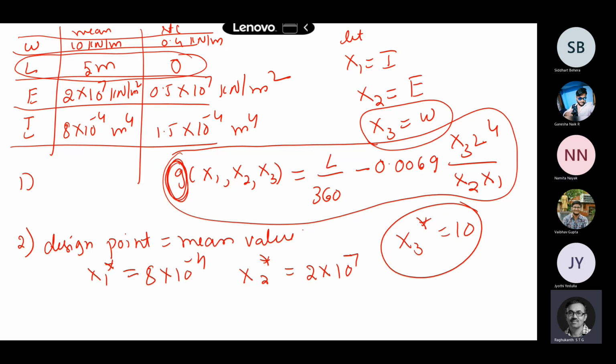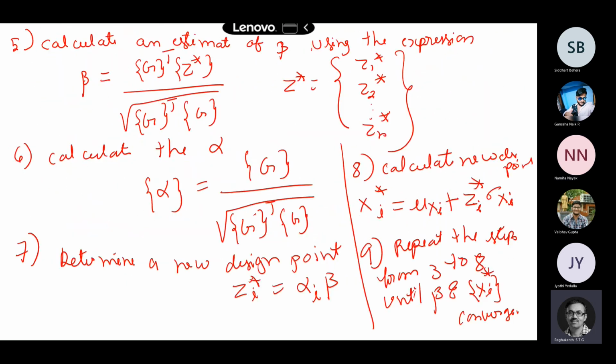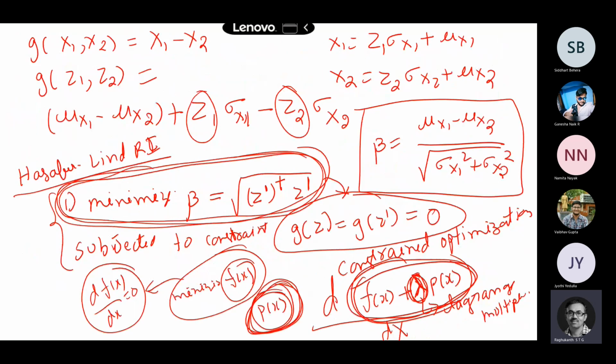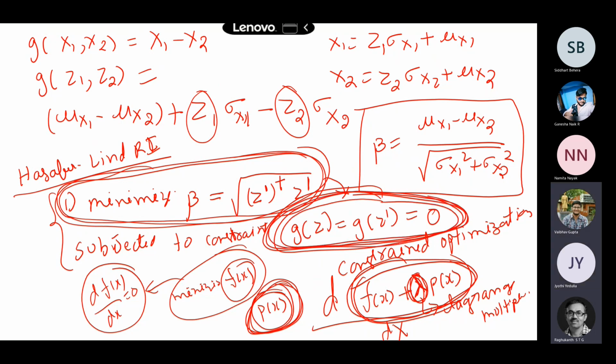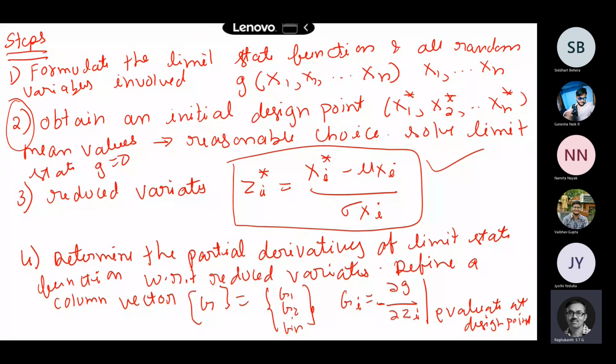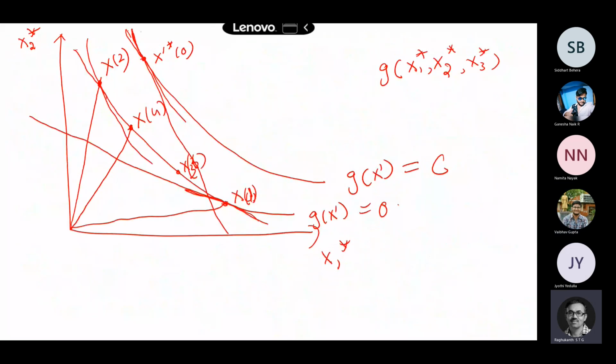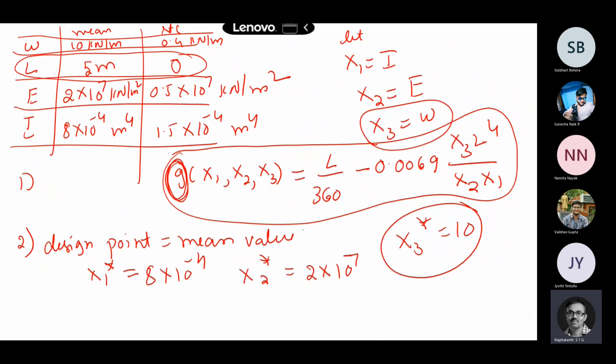But if it is non-zero, so what is our constraint here? As already we said, we have to minimize the distance, but our constraint is that at the design point your limit state value has to be 0 itself. So now to make it 0, what can you do here? This is what I said, right? So this will be C. So what is the intelligent way to do this, if I want to make G as 0 itself?